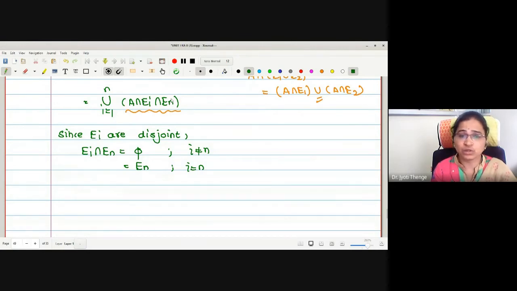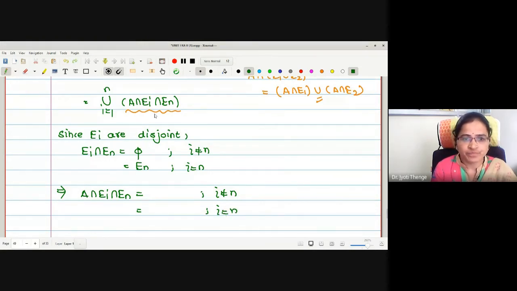What about the total bracket then? This implies A intersection Ei intersection En equals, now you have to tell me what for i not equal to n and what for i equal to n. Ei intersection En is empty for i not equal to n. Then A intersection empty will be empty.